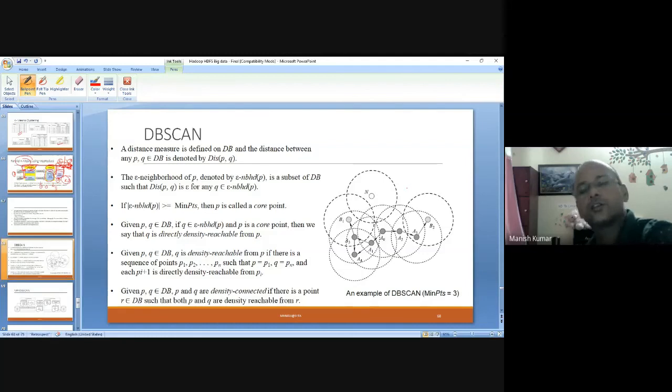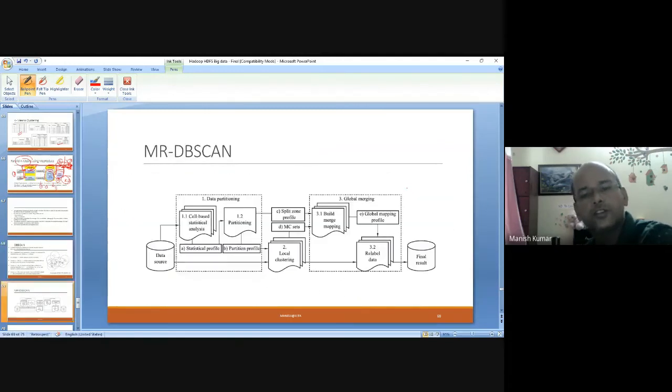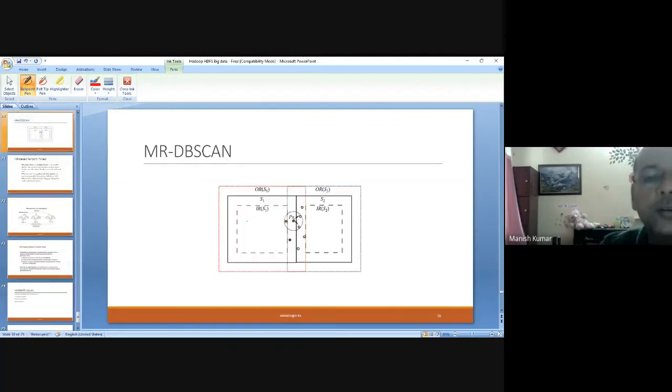Last, this algorithm, I think this has already been discussed in the previous session, so I'm not going over it again. So you know how these DBs can work. This is the MapReduce based DBSCAN implementation. These are the components. What is the issue in this?